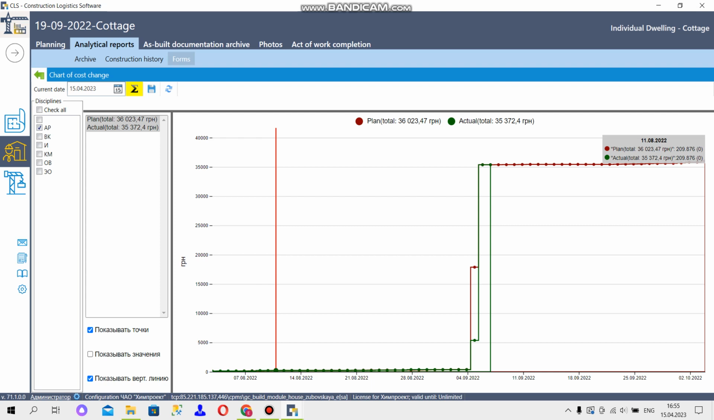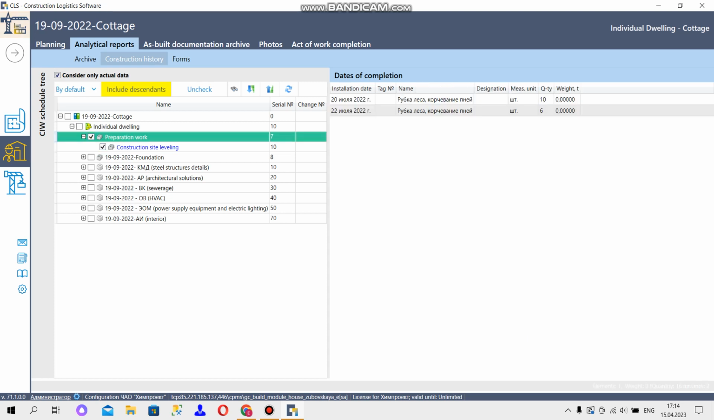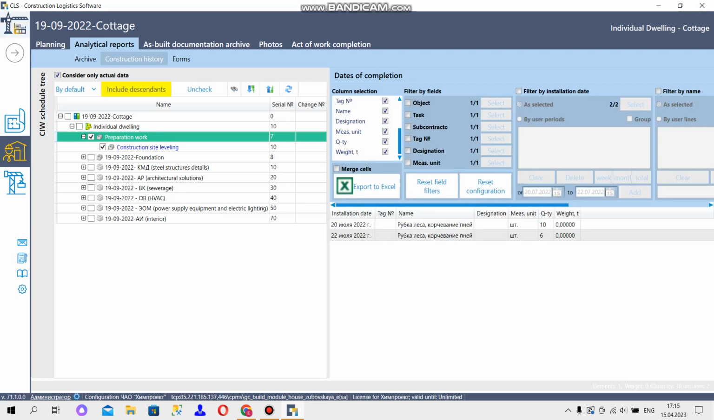And the last tab in this analytical reports part is the construction history. We are in the construction history tab. To analyze data on materials, it is convenient to use the report constructor on the construction history tab. To do it, we need to select the required discipline or work. Let's select preparation work. And here we should call the report constructor.